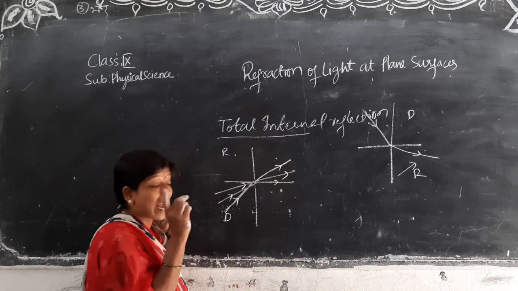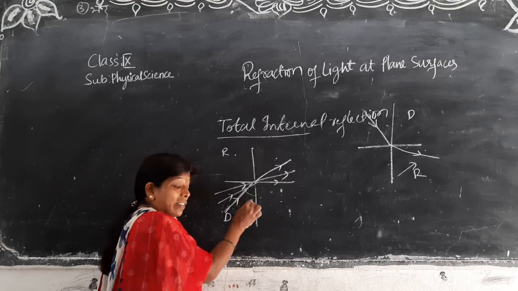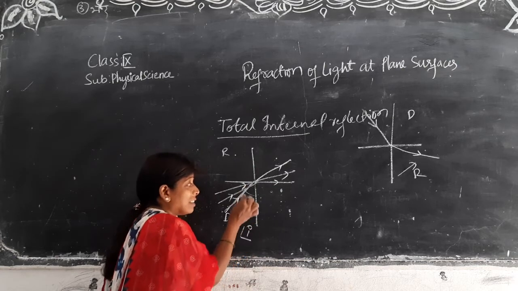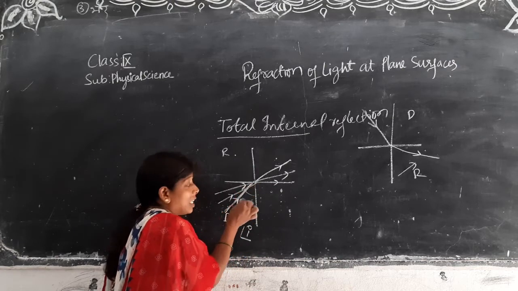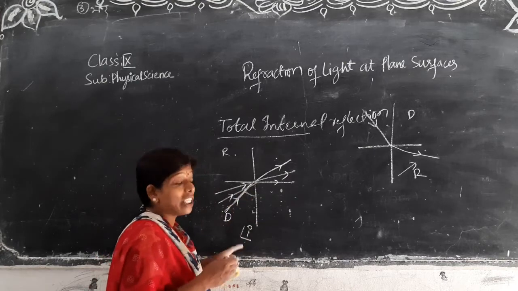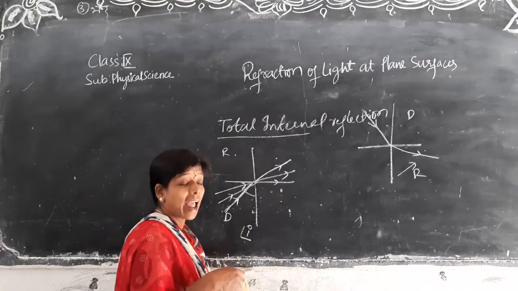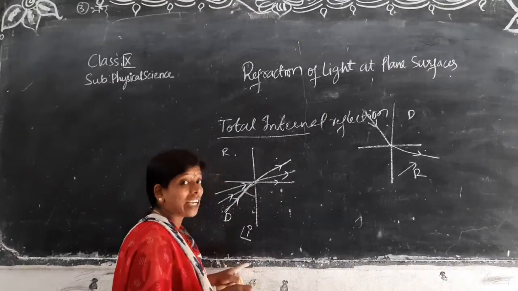At one particular angle, see as I am changing the angle of incidence. What is this? The angle between the incident ray and the normal is called the angle of incidence. As you go on changing the angle of incidence, the refracted ray is changing, the angle of refraction is changing.